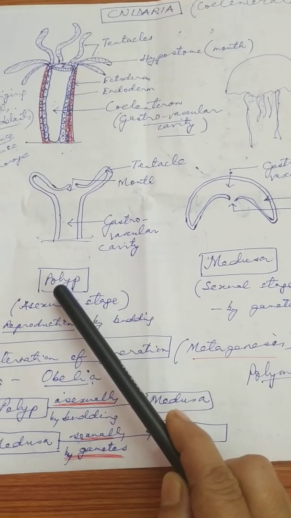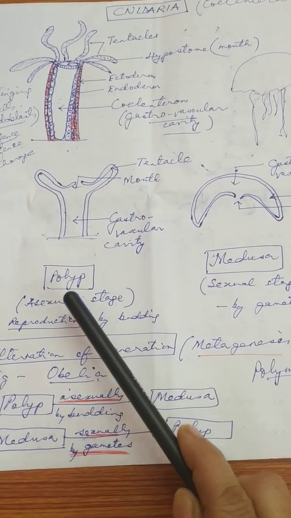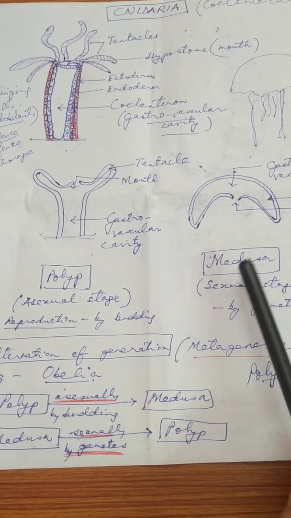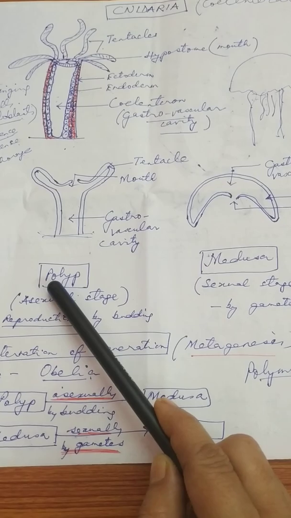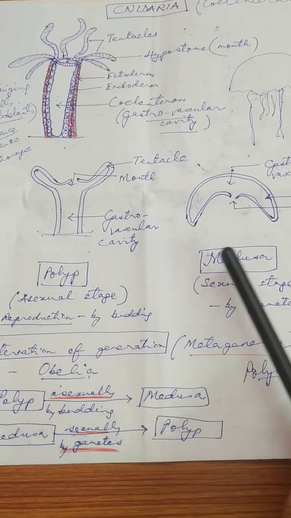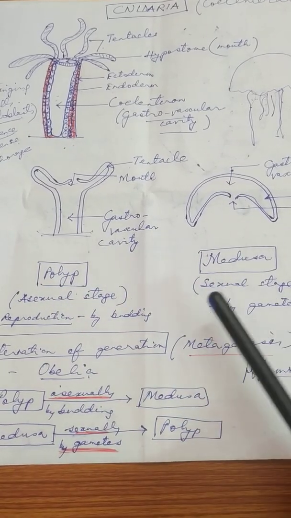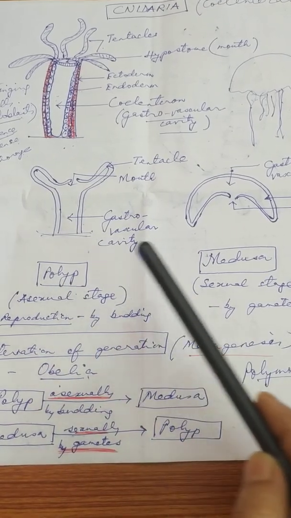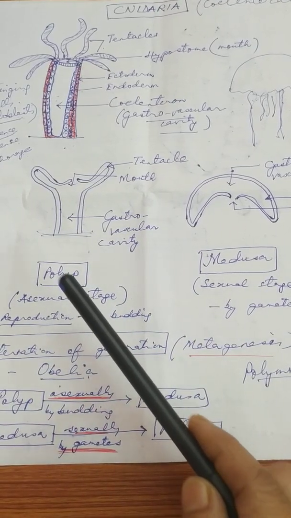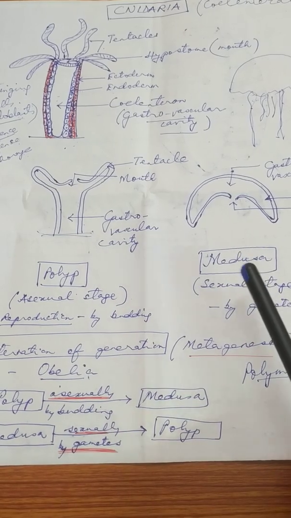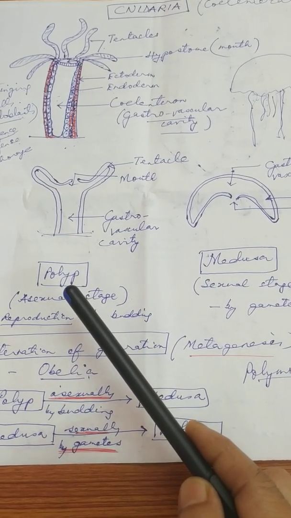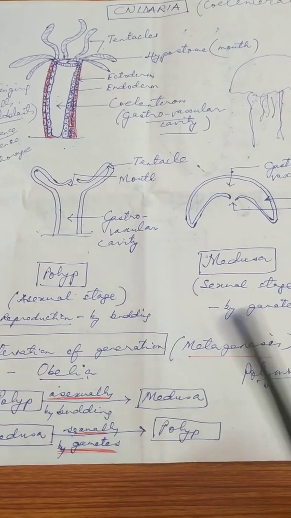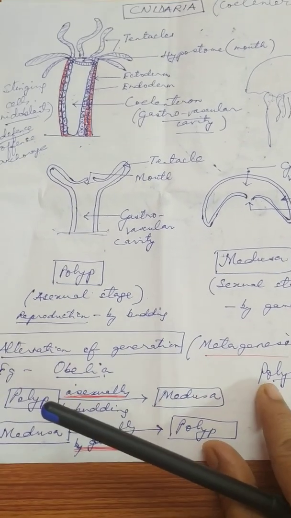I am repeating once again: polyp will reproduce asexually to produce medusa, and medusa will reproduce sexually to produce polyp. So this kind of generation, or this kind of life history, is called alternation of generation. Polyp will change to medusa, medusa will change to polyp, and this is called what? Metagenesis. Okay, I hope you have understood.